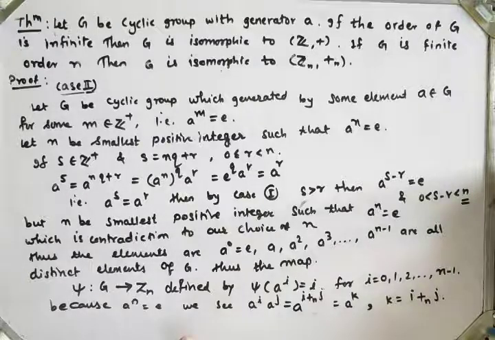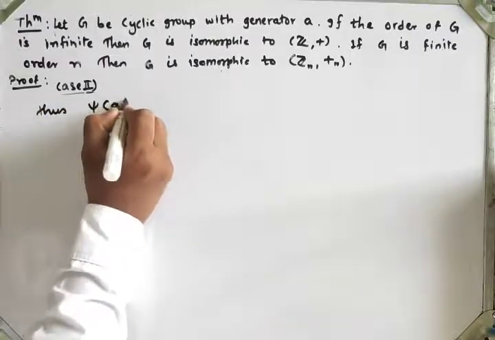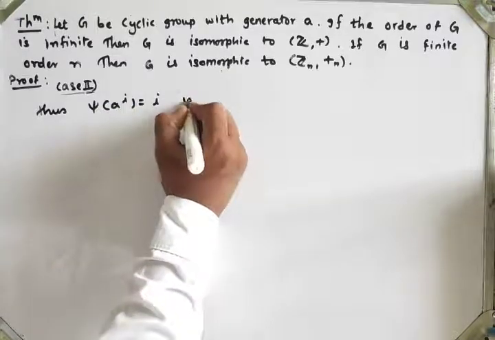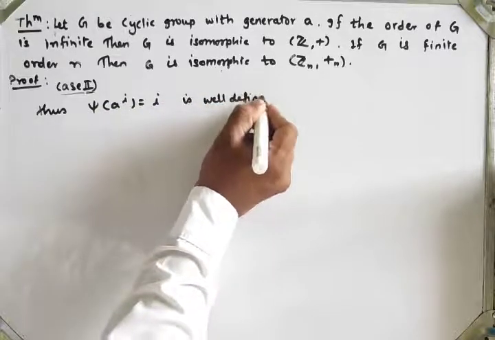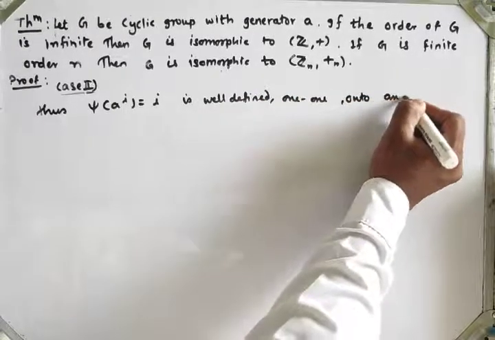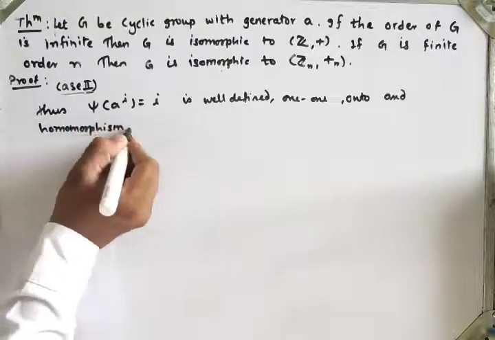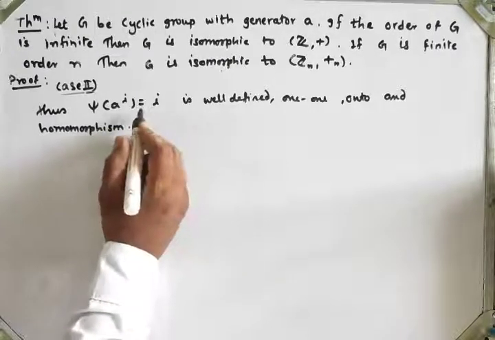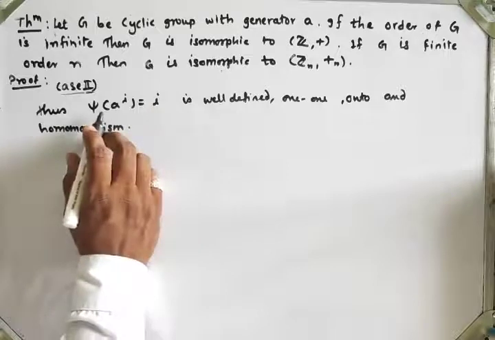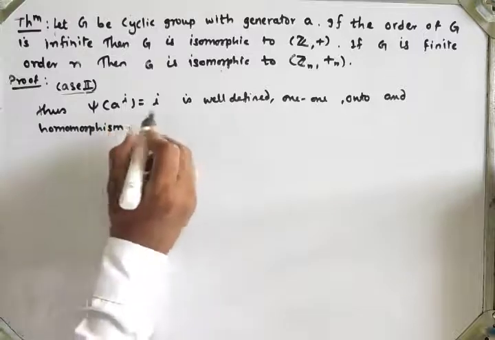So we have to show that this function is well defined, one-one, onto and a homomorphism. Thus the function psi of a raised to i equal to i is well defined, one-one, onto, as we have seen in the previous part. So last we will prove the homomorphism case.